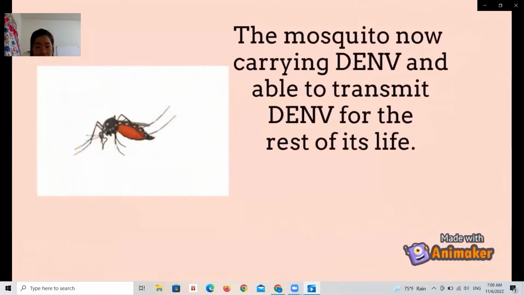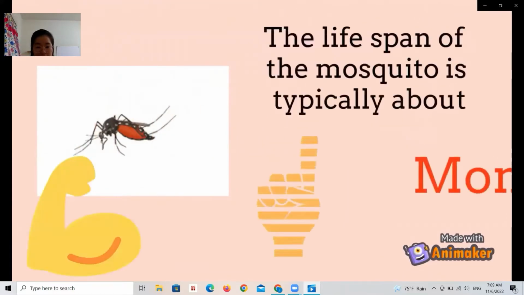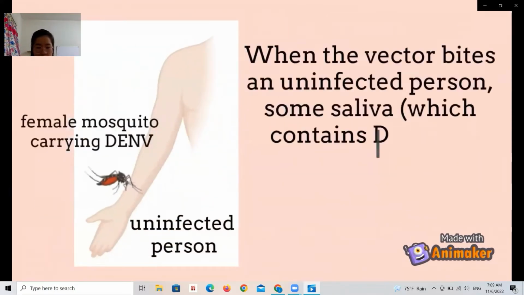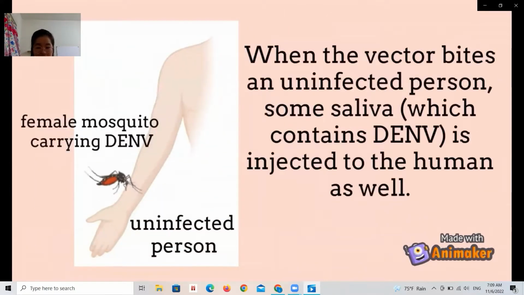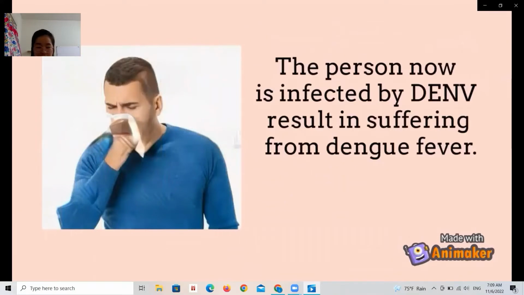The mosquito now is carrying DENV and able to transmit DENV for the rest of its life. The lifespan of the mosquito is typically about 1 month. When the vector bites an uninfected person, some saliva which contains DENV is ingested into the human as well. The person now is infected by DENV, resulting in dengue fever.